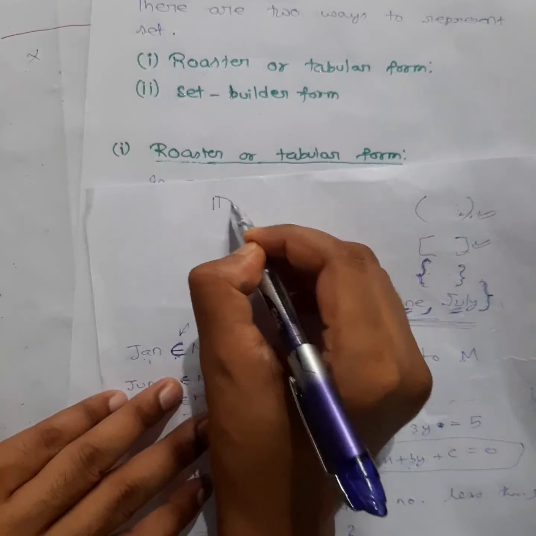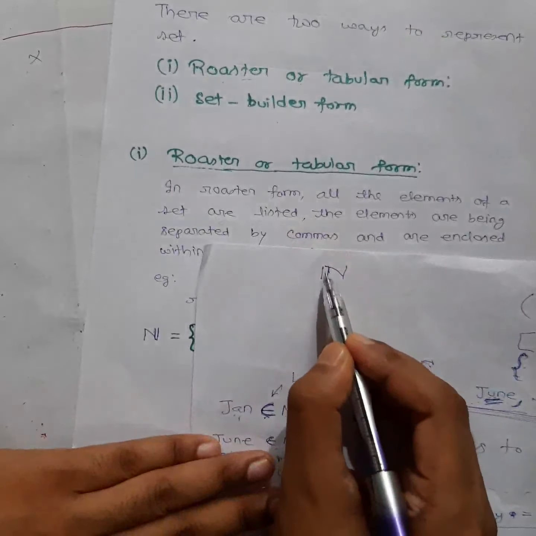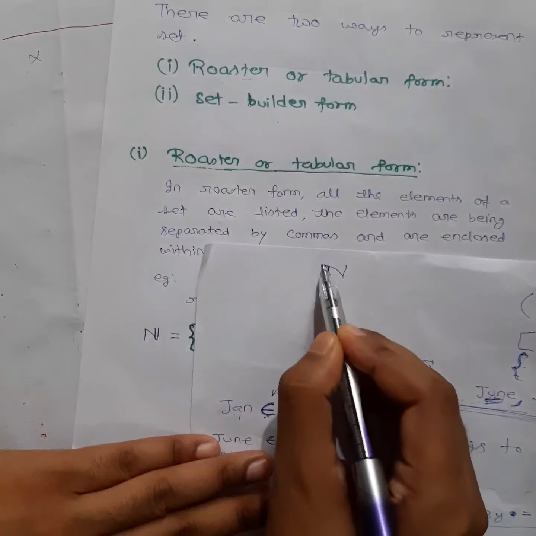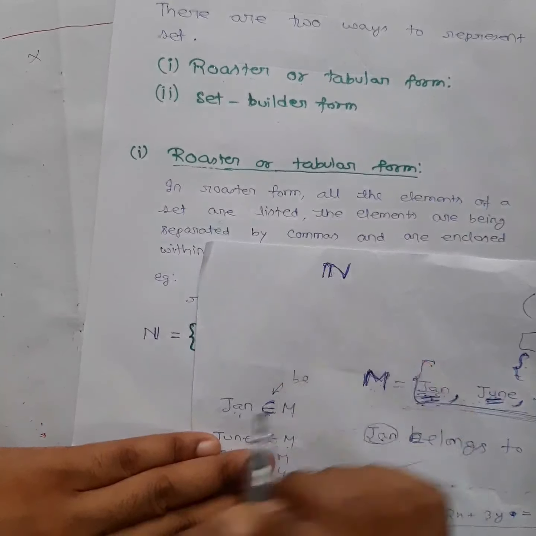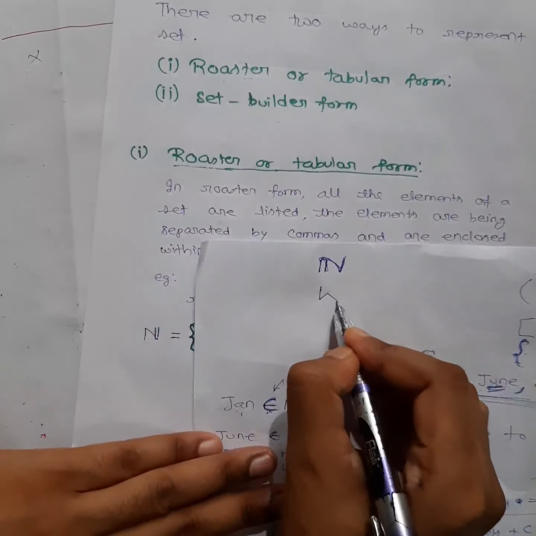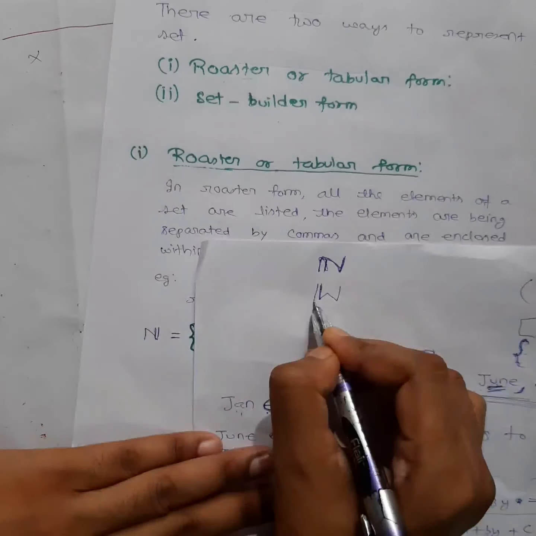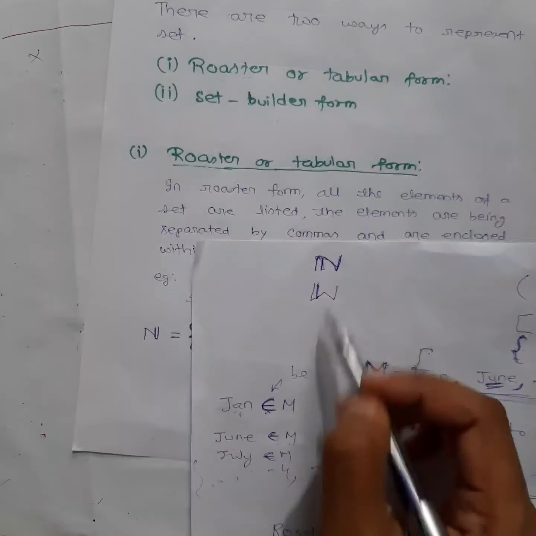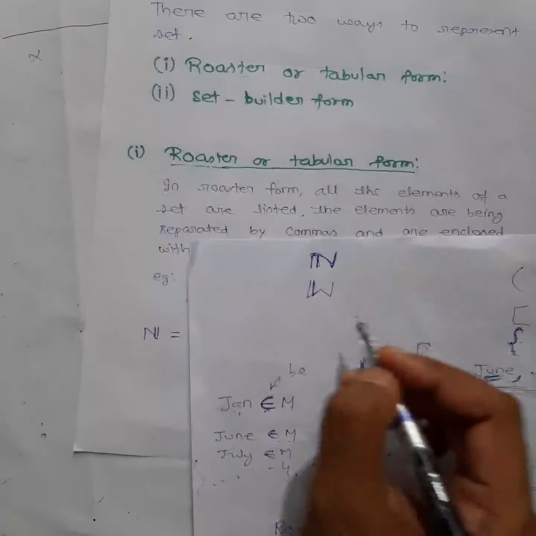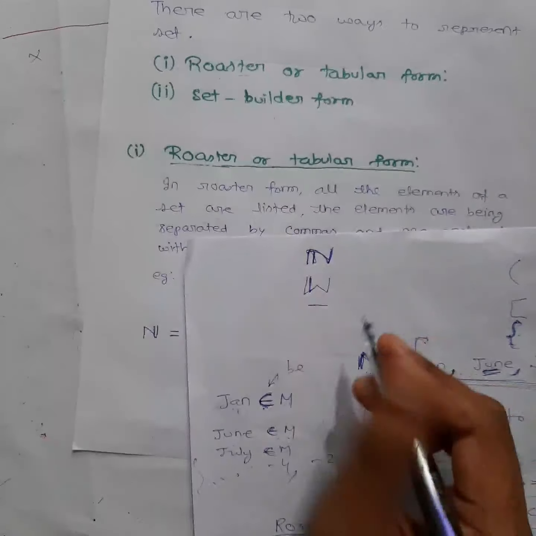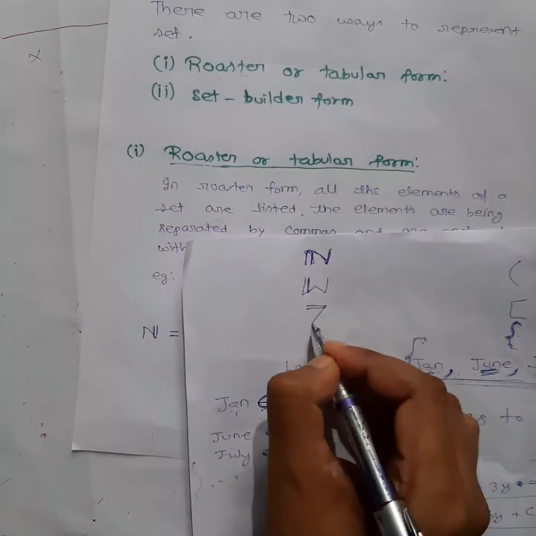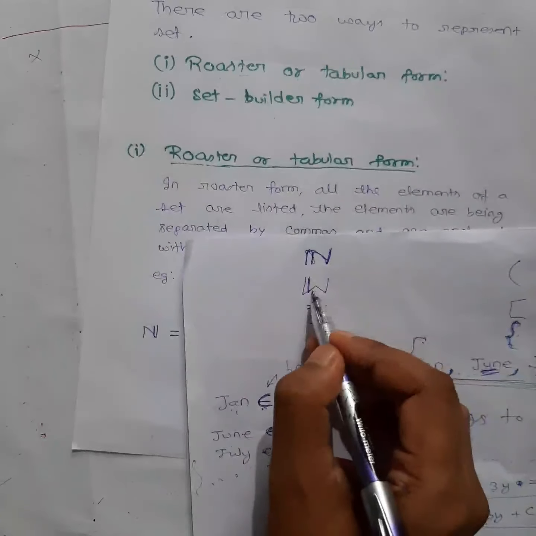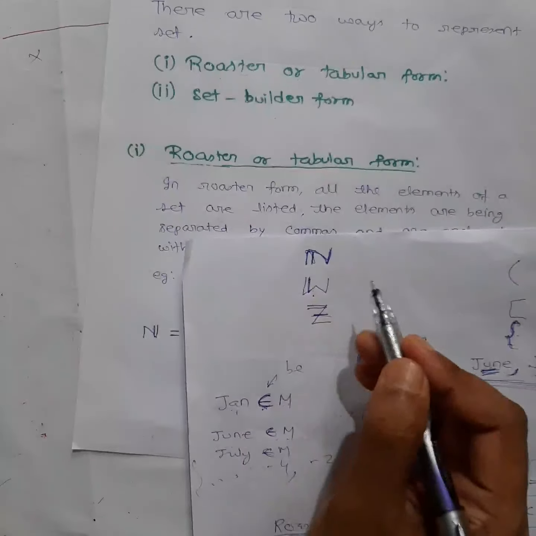Now see, one more thing. Your set of natural numbers is always denoted by this symbol, capital N. Your set of whole numbers is always represented by capital W. It is already given in your book also. The list is given. Then your set of integers, you might have seen in your textbook, right? The set of integers is always written Z.